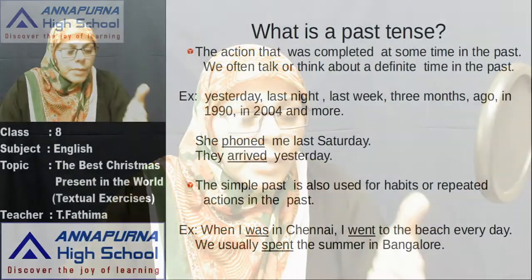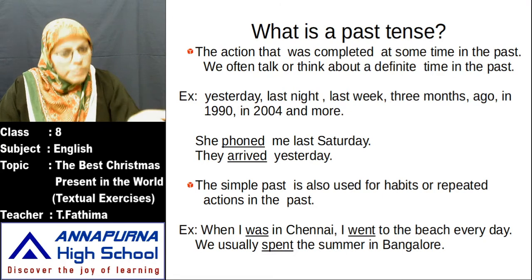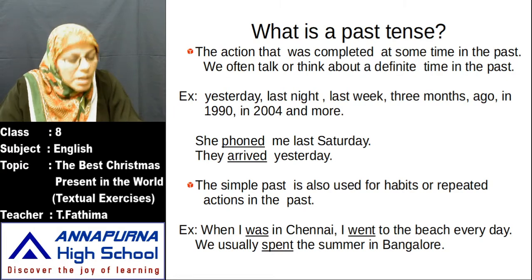Okay, so first children, let us know what is a past tense. Actually you know tenses, isn't it? So what are the tenses? Simple present, present continuous, present perfect continuous. Simple past, past continuous, past perfect continuous. Simple future, future continuous, future perfect, and future perfect continuous. Okay, there are 12 tenses, isn't it?